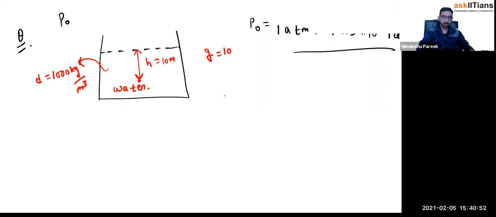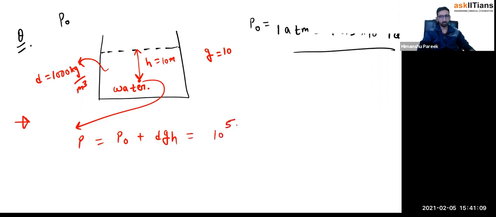So now what should I say? To calculate the pressure at this place, I must write P naught plus d g h. P naught is nothing but 10 to the power 5. We can use 1.013, or approximately 1 only. 10 to the power 3 multiplied by 10 multiplied by 10.